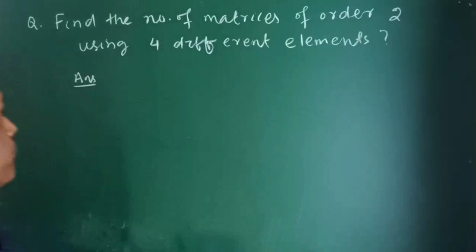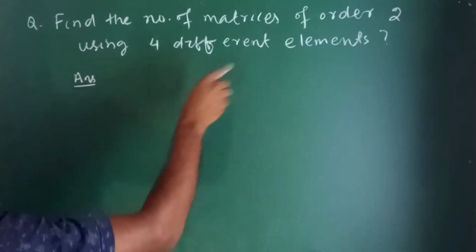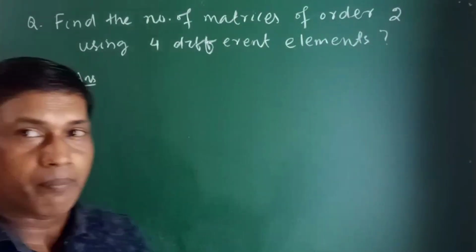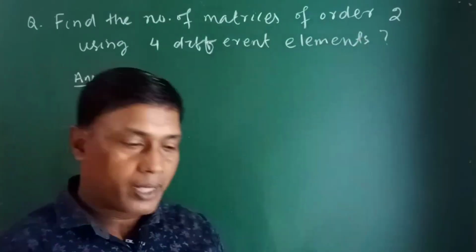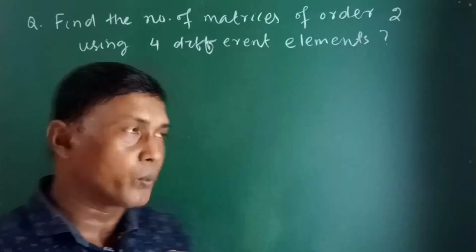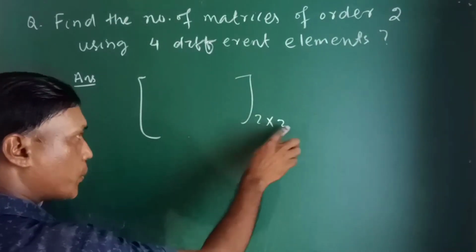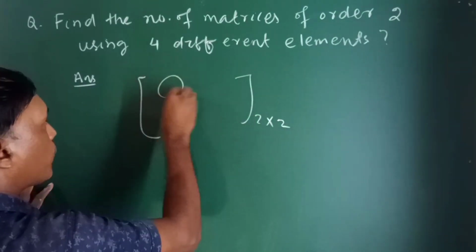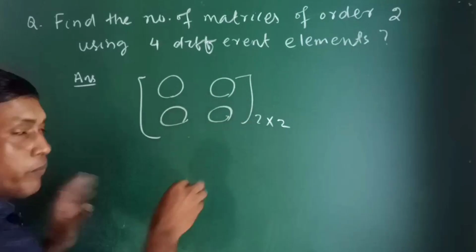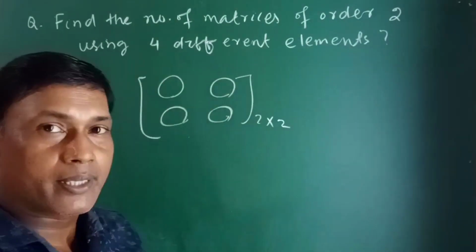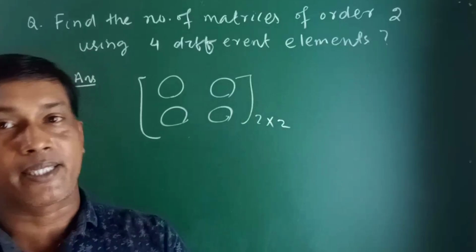So look here. There are 4 different elements, but we have to form a matrix of order 2. Matrix of order 2 means it has 2 rows and 2 columns. So we have 4 places to fill in this matrix.